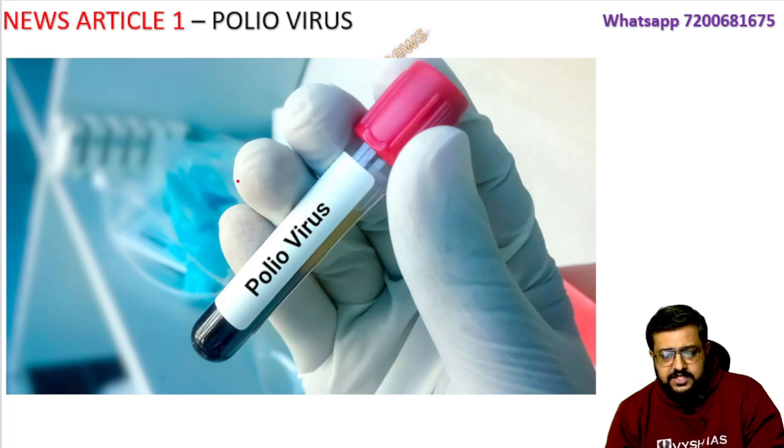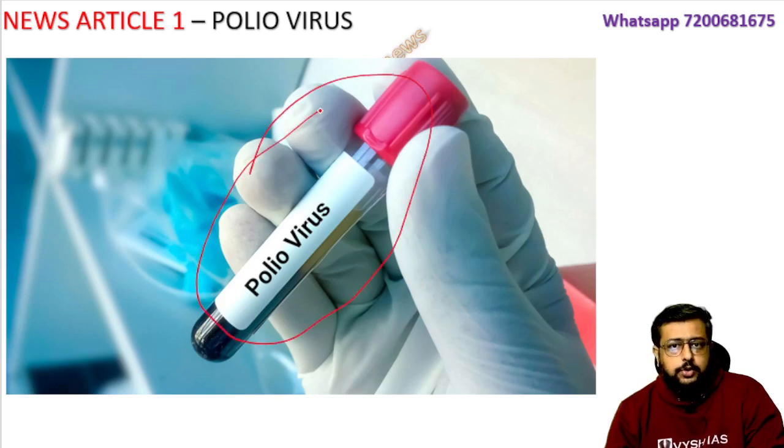Okay, so first we'll discuss the polio virus. Okay, so we know polio is a thing of the past in India because we have already eliminated it, but in the whole world there are 2 countries.